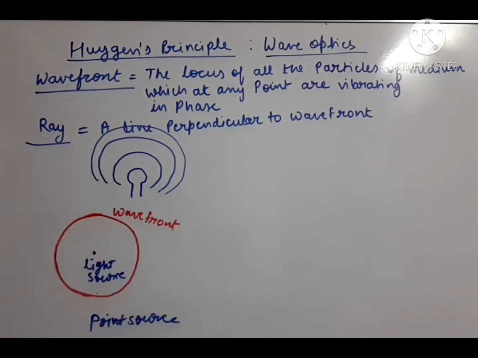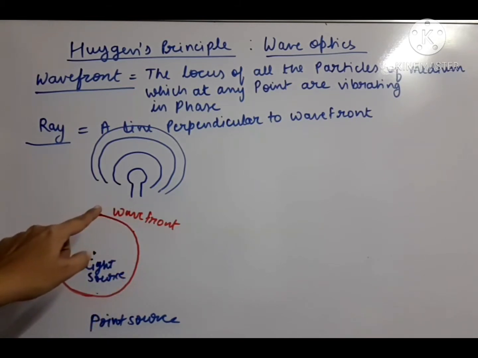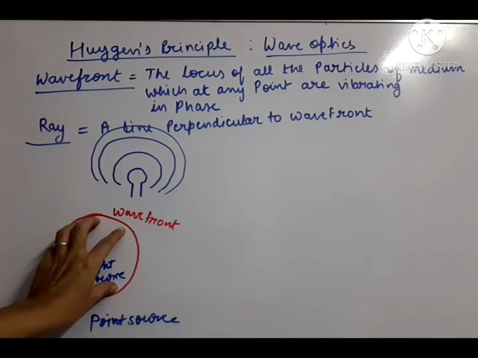Okay, so this way the wave front is drawn. Wave front means locus, that is, the path of all those points which are vibrating in the same phase. All those points which are at equal distance from the light source are actually in phase. So finally the diagram will be a sphere. We have to see it in a three-dimensional picture, so it will be a sphere.